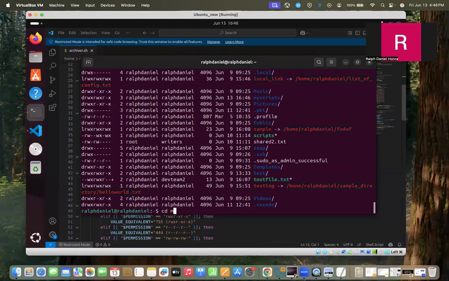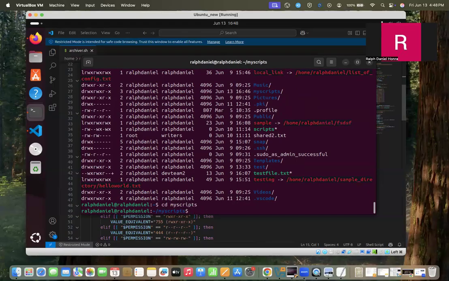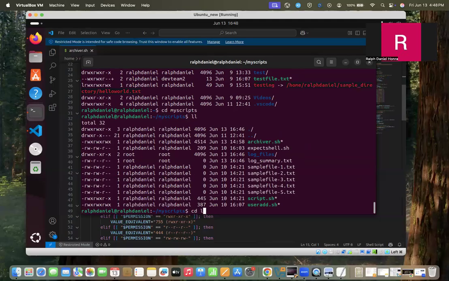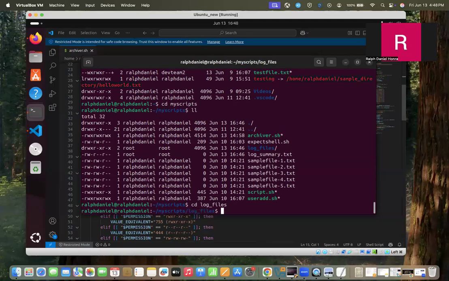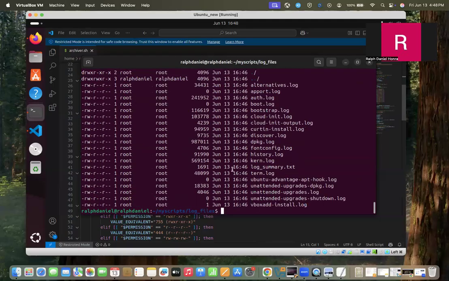So cd my scripts, cd log files. And now let's see what is inside the log summary.txt.